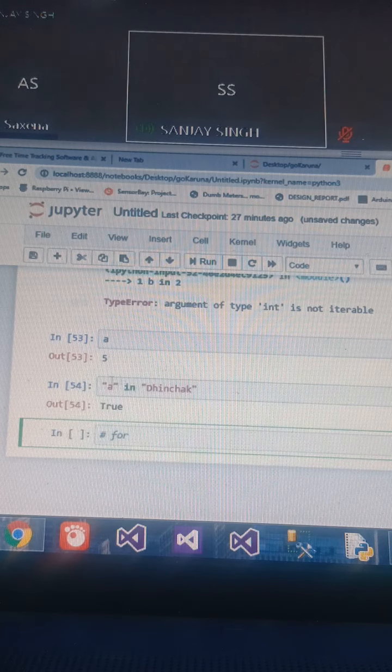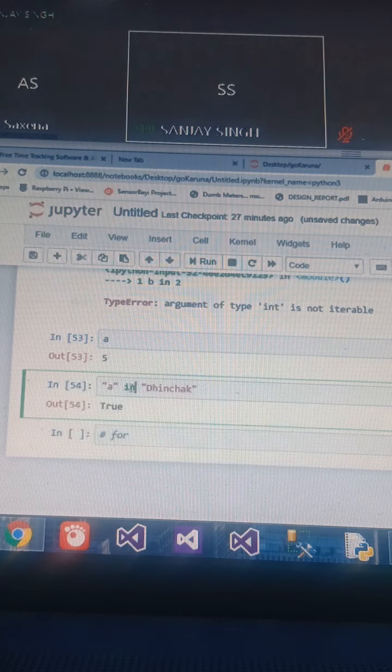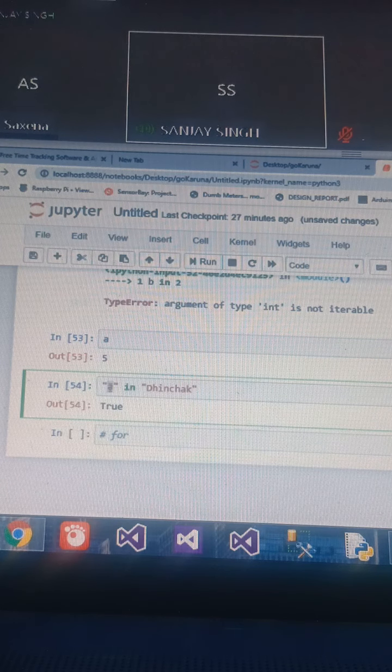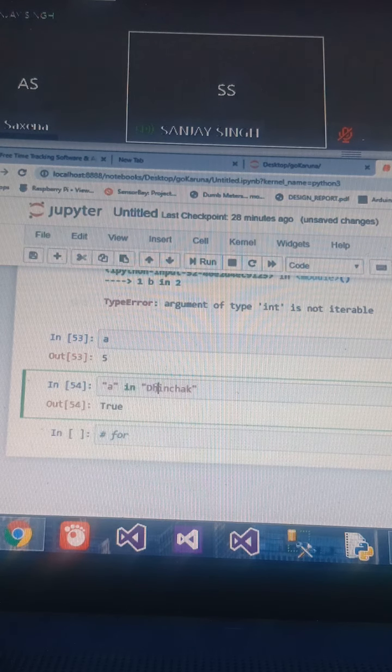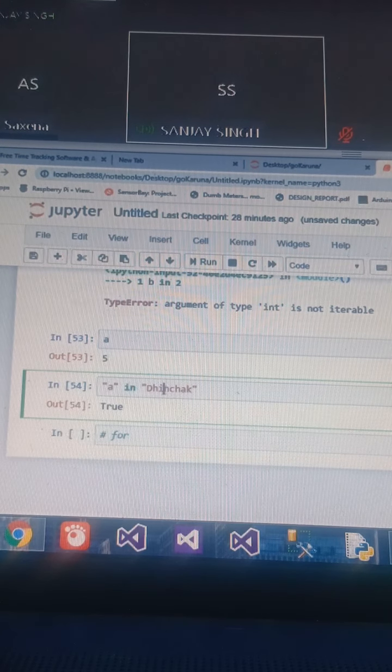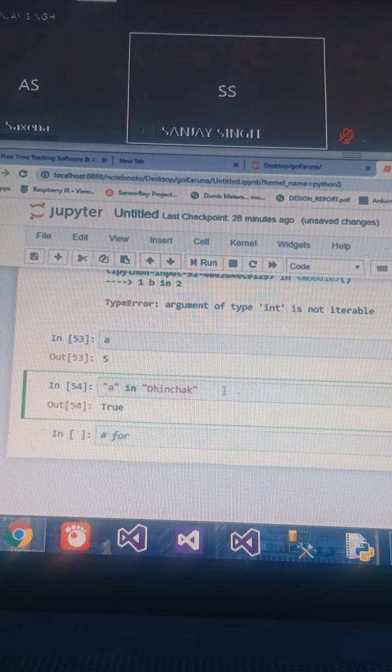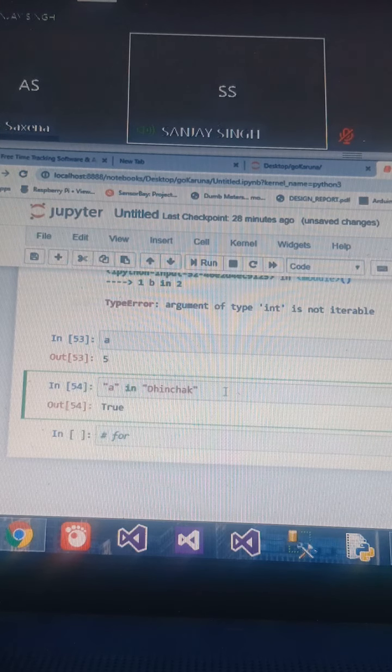Look, Bilal, A is a string, and you can use the in operator in a string. When you type A in a string, it simply checks whether this character is present in this string. So it will check here. It is not present. It is not equal to D. It is not equal to H. Not I. Not N. Not C. When it is equal to A, you will get the output true.